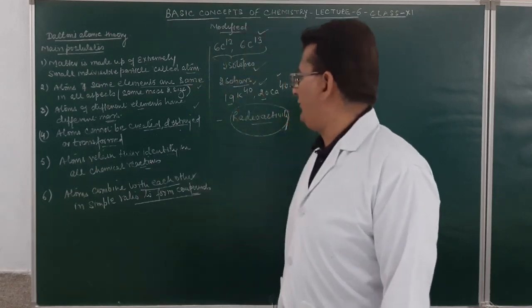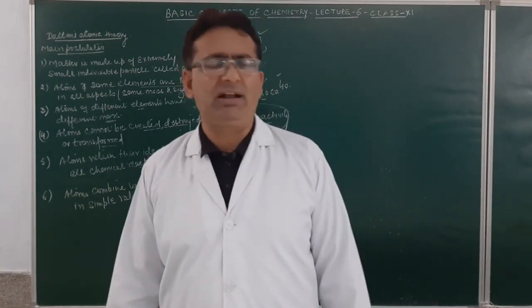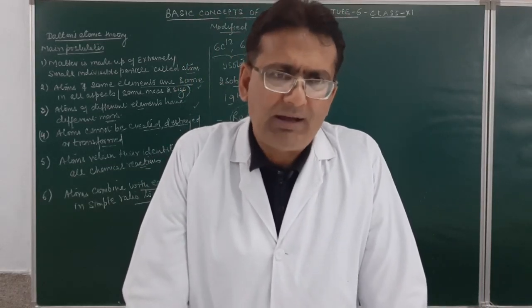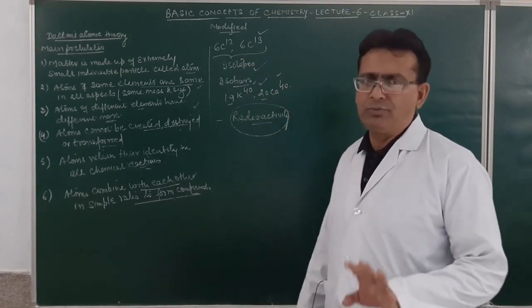Then, atoms combine with each other in a simple ratio to form a compound. The modified theory says that atoms may combine in a complex ratio to form a compound. Am I clear over here? So atoms may combine in a complex ratio to form a compound.